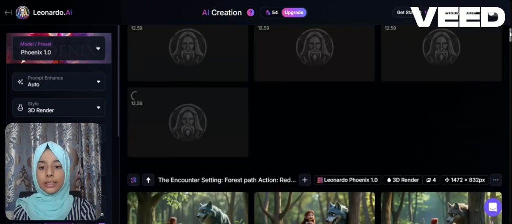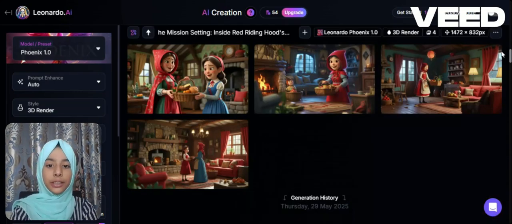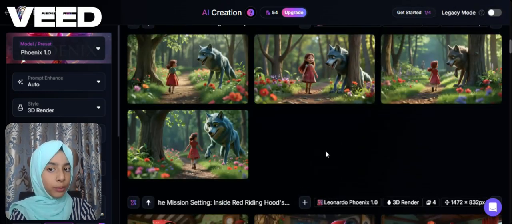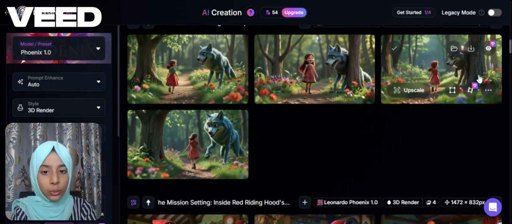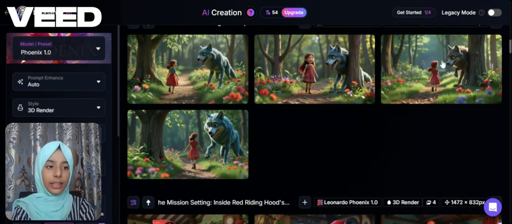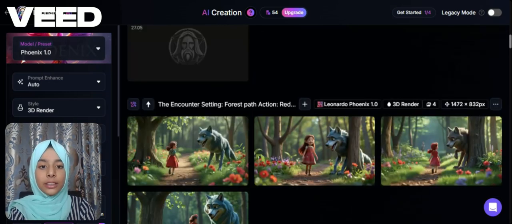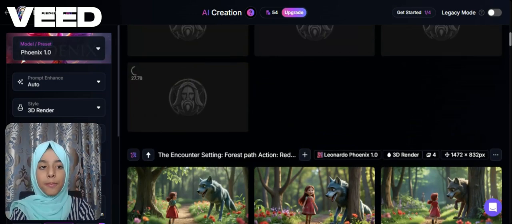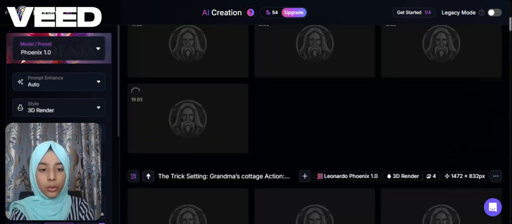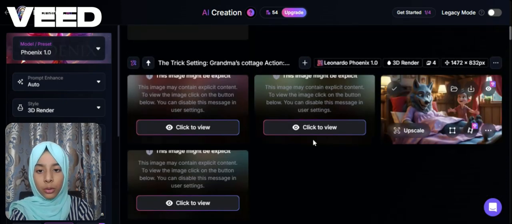Okay, so it has generated the wolf pictures. We can choose any we want. I'm going to choose this one because this is looking real. So we will download this image, and it's generating two more. Click to view.